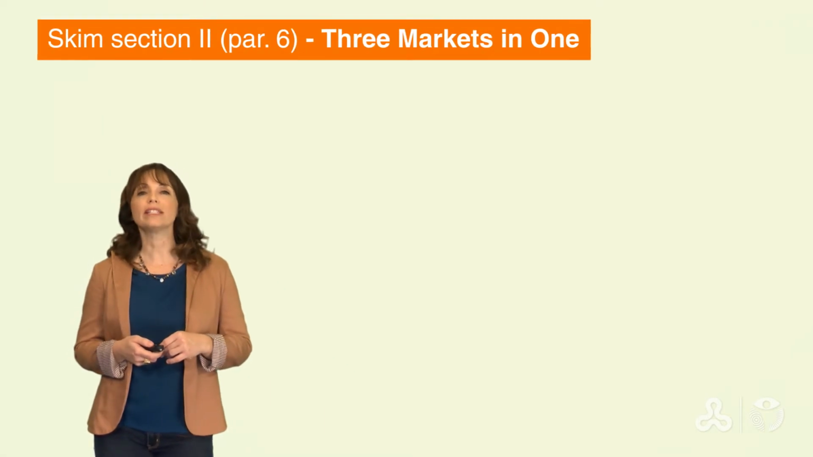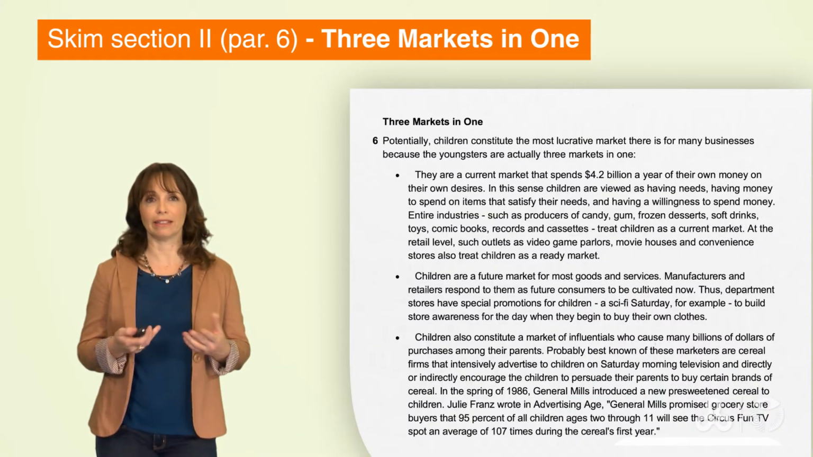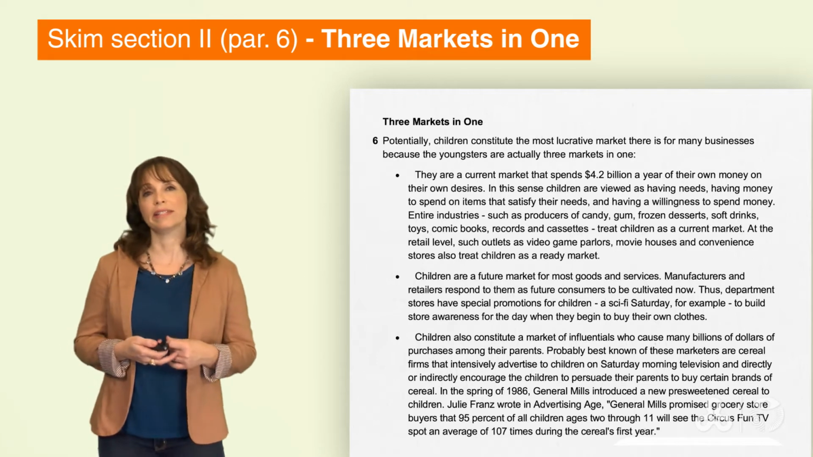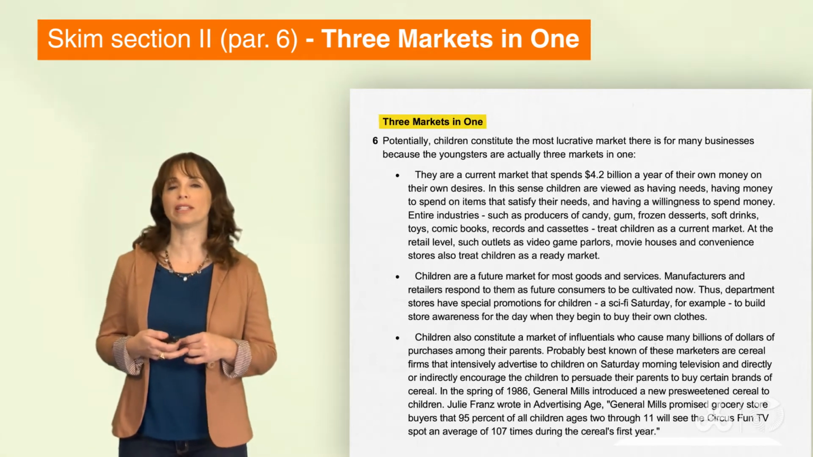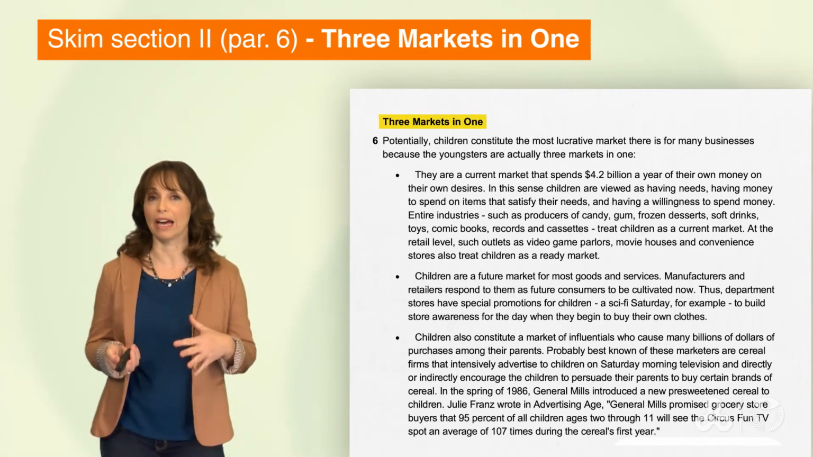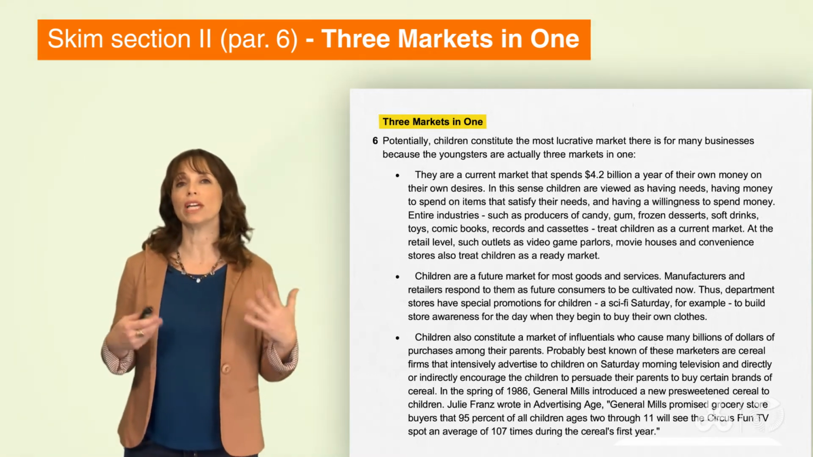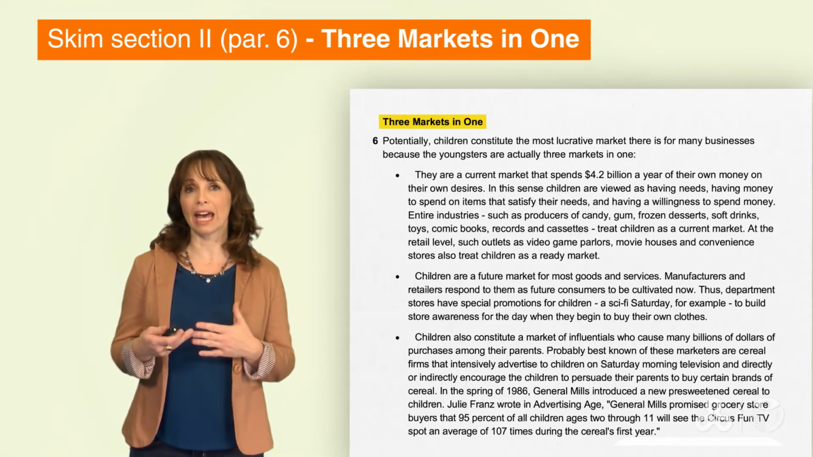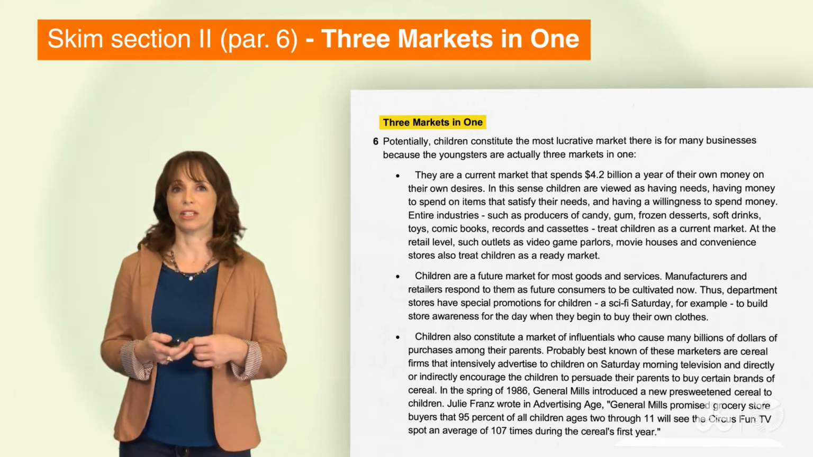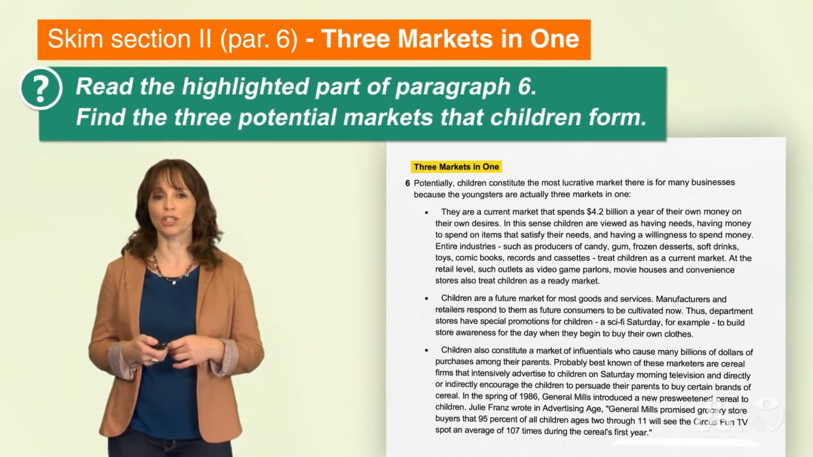So this brings us to section number 2. אנחנו מגיעים לקטע מספר 2 בתוך הטקסט. This section is called 3 markets in 1, 3 שווקים באחד. I'm not really sure what that means, but for this we're going to have to read or at least scan or skim this section. And let's look at the question.